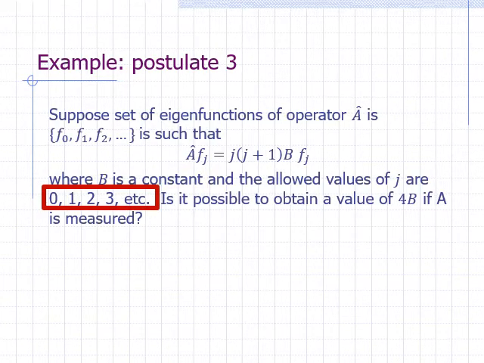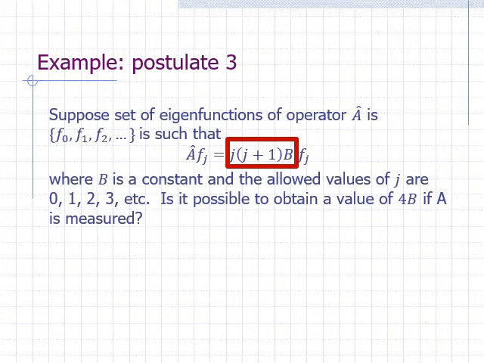But j is restricted to values of 0, 1, 2, 3, and so on. So we can say that j times j plus 1 times b is the eigenvalue that corresponds to eigenfunction f sub j. Is it possible to obtain a value of 4b if we measure A?